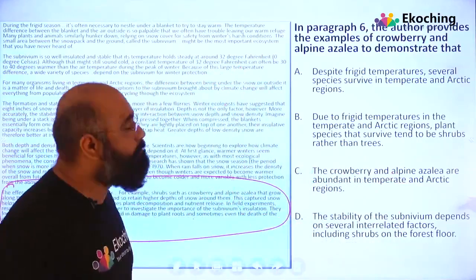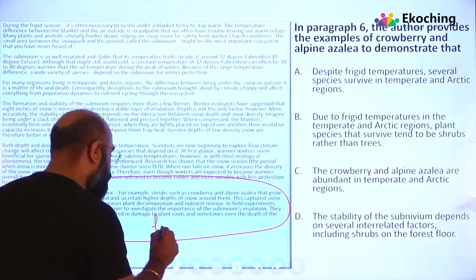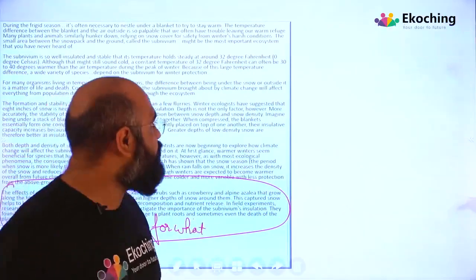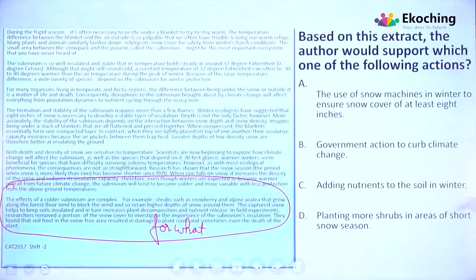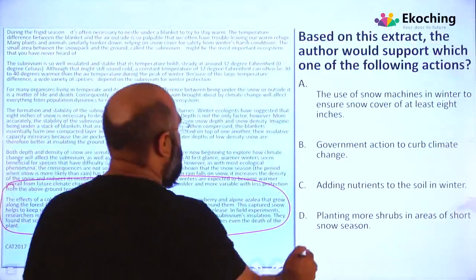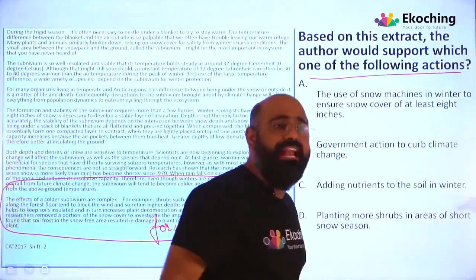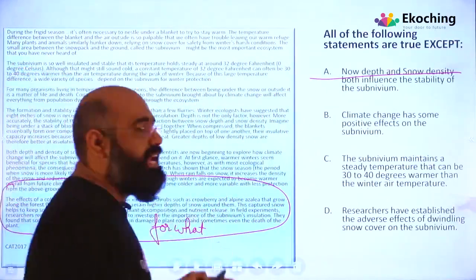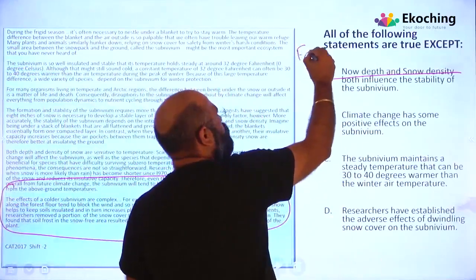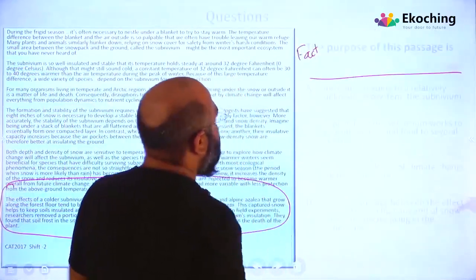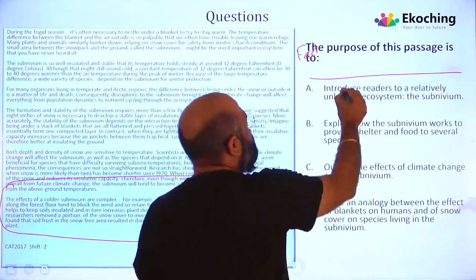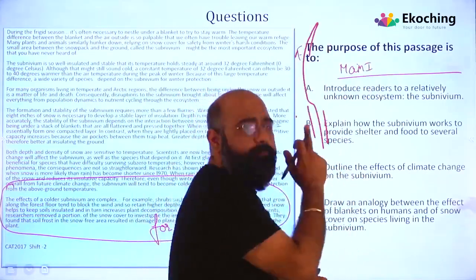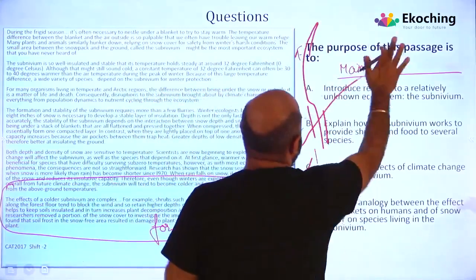The author provides the example for what? Why are they giving this question? So this is a specific idea question. If I just go back, based on this extract, the author would support which of the following actions. This is again an implied idea question. If I go back, all of the following statements are true except, this is a fact-based question. And if I just go back, they are talking about the purpose of this passage, ये एक main idea based question है. So again, I am telling you guys, this is a main idea based question. I'll just write one by one.